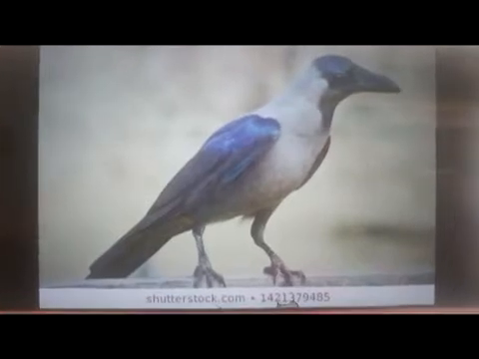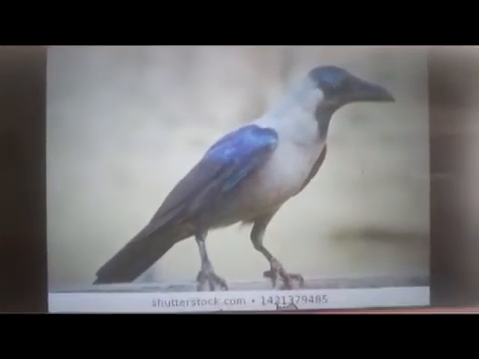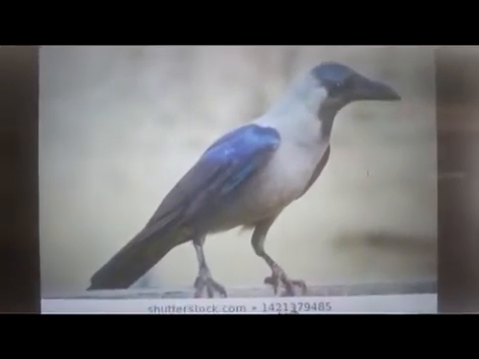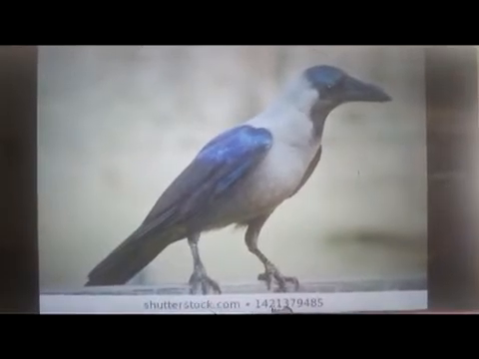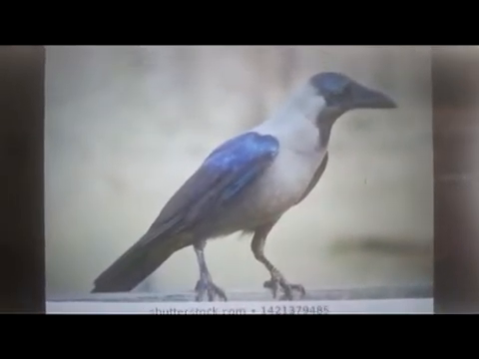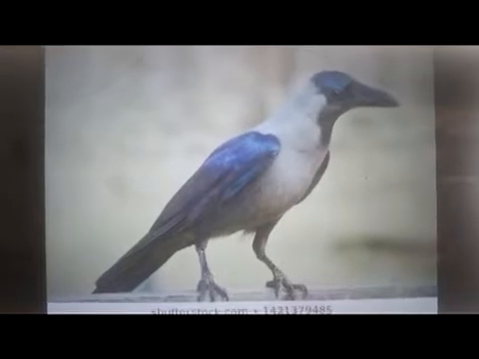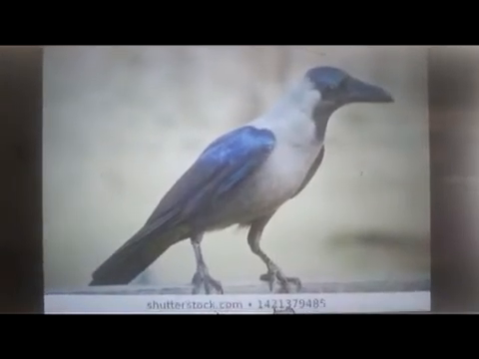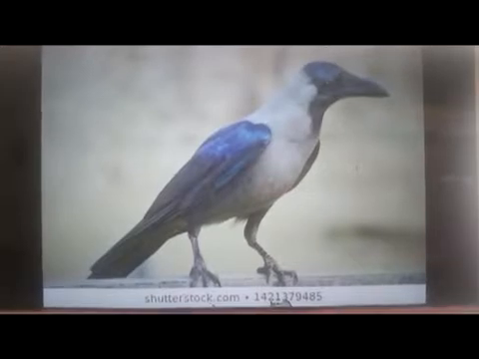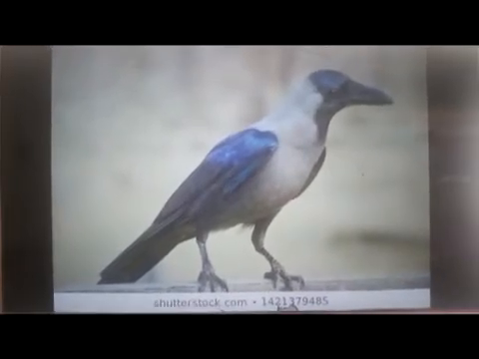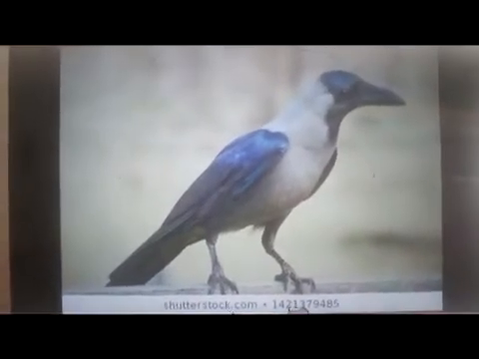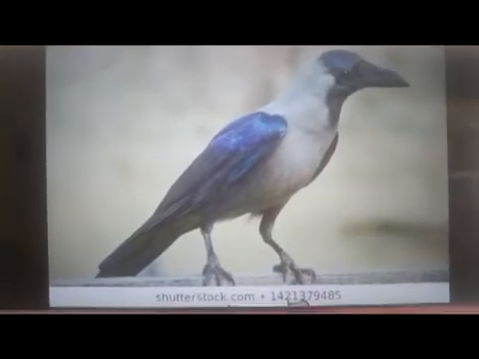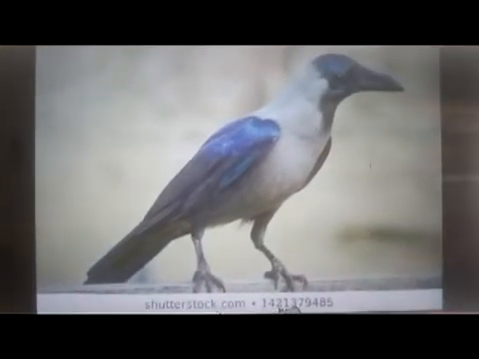Look at this. What is this? This is a crow, right? This is a crow. C-R-O-W, crow. We all have seen a crow, right? What is its color? Black. Yes, crow is black in color.